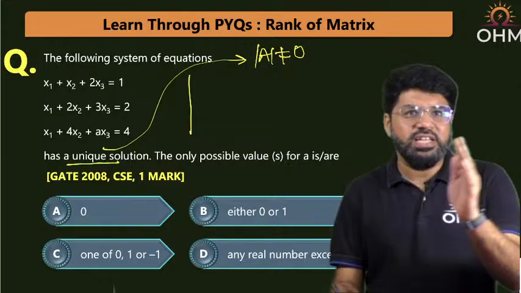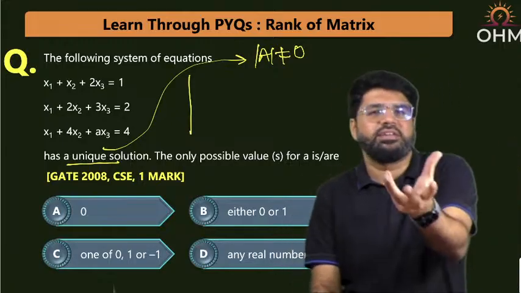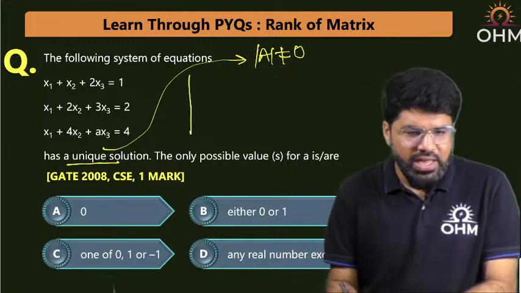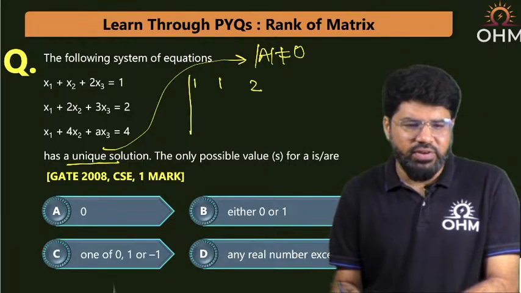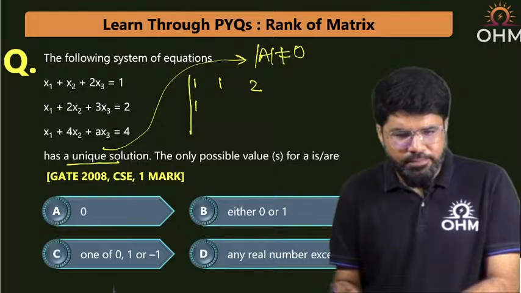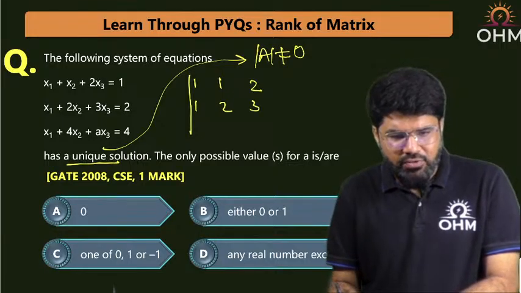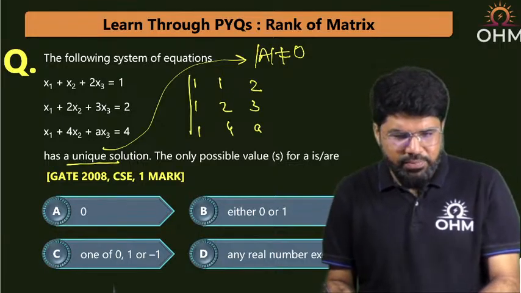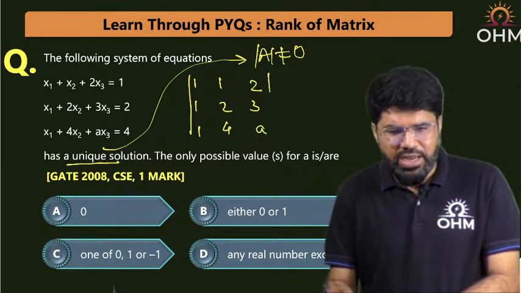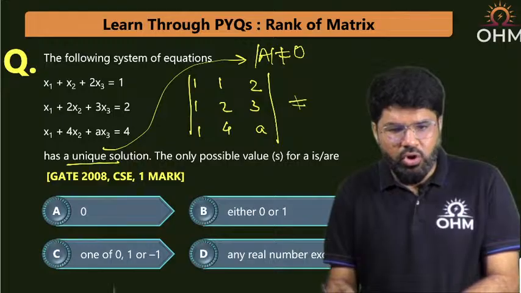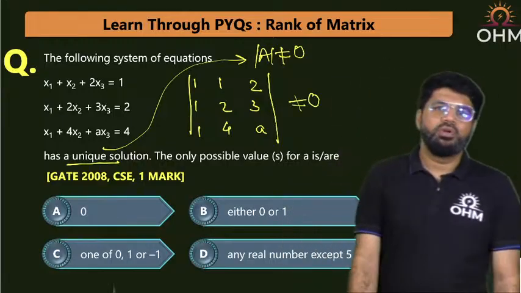The coefficients of x1, x2, x3; the name of the variable could be anything. First row, 1, 1, 2. Second, 1, 2, 3. And third row, 1, 4, a. Everybody can calculate the simple determinant. You have to check this and put it not equal to 0.